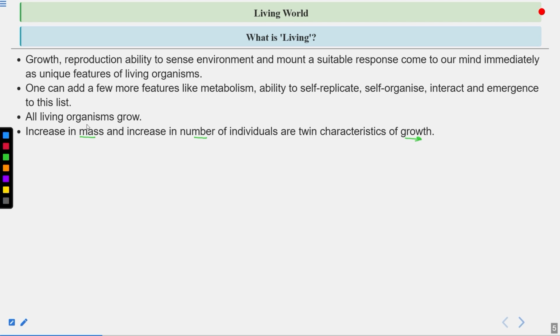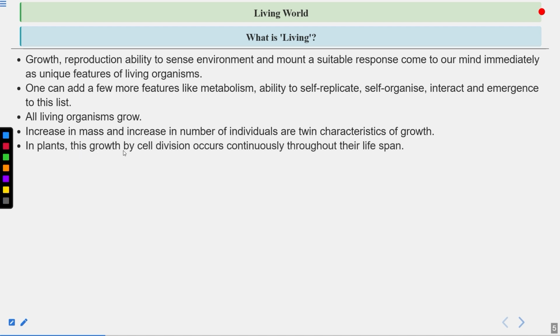There will be increase in the mass, there will be increase in the weight, and there is an increase in the number also. So whenever the organism is multiplying, we can say it is growing. In case of bacteria, asexual reproduction occurs. So by binary fission, from one parent cell, two daughter cells are produced. So this is also growth, because the number of the individuals is increasing. So growth can be measured in two terms: increase of mass and increase in number.